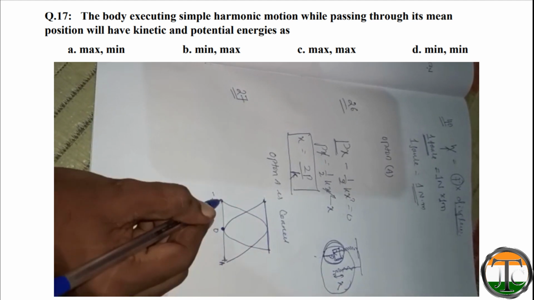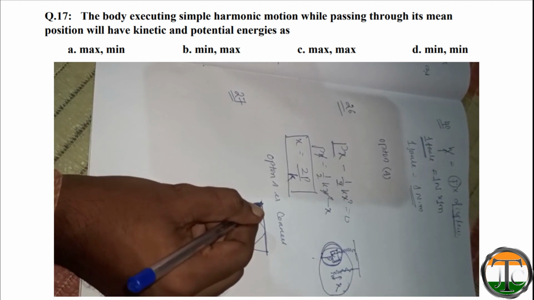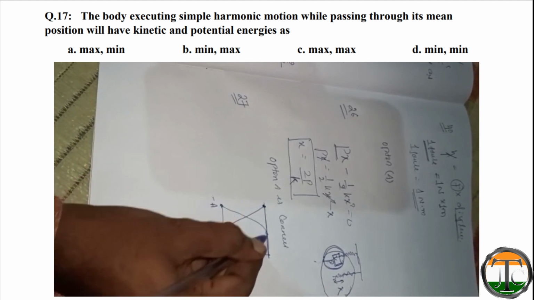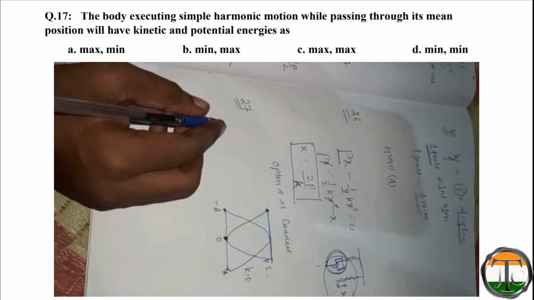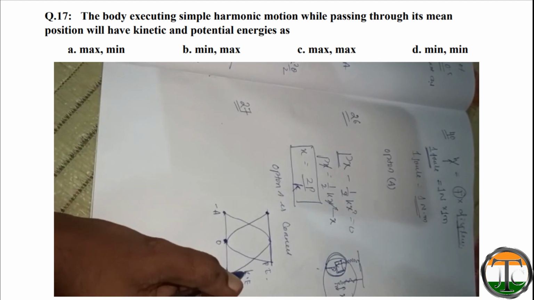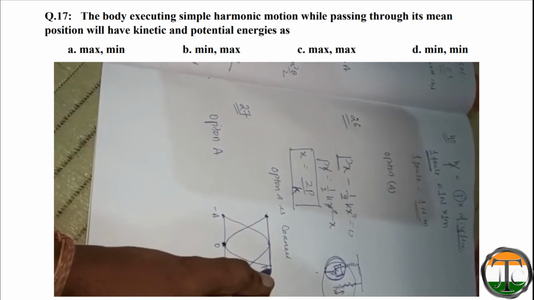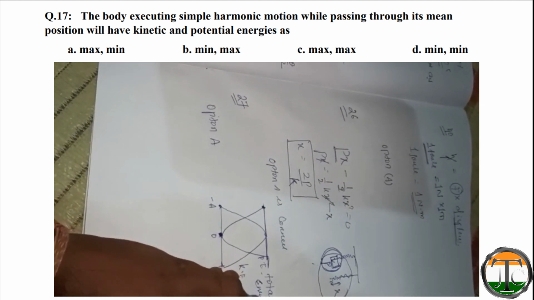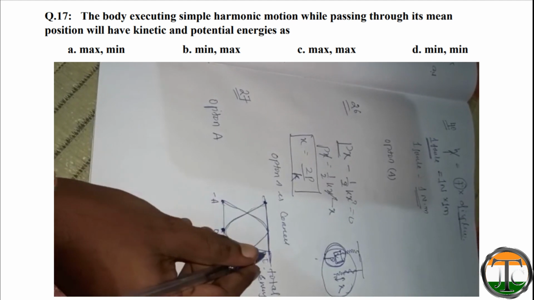That means at the extreme position potential energy is high or maximum, and at the mean position potential energy is 0 and kinetic energy is maximum. This is potential energy. So at the mean position kinetic energy is maximum and potential energy is minimum, which is option A. Option A. This is total energy, don't be confused. This label is total energy, this is the kinetic energy graph, this is the potential energy graph.